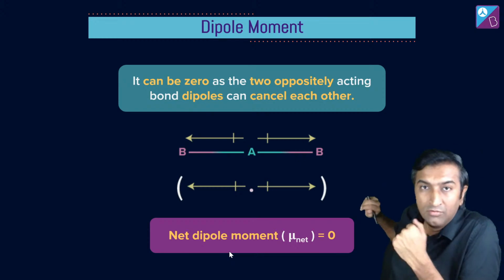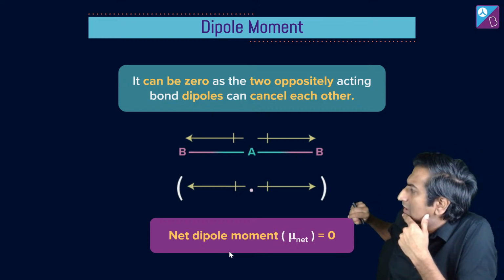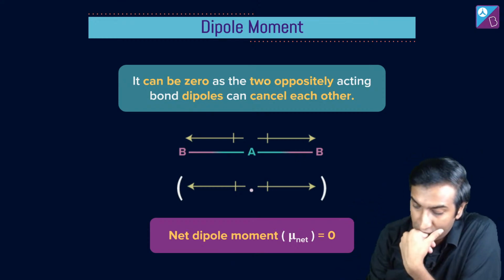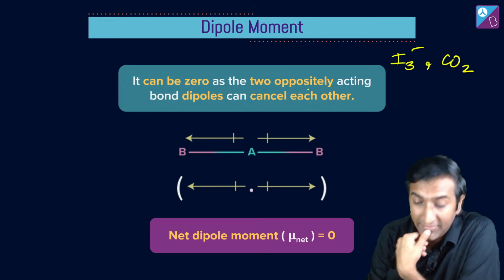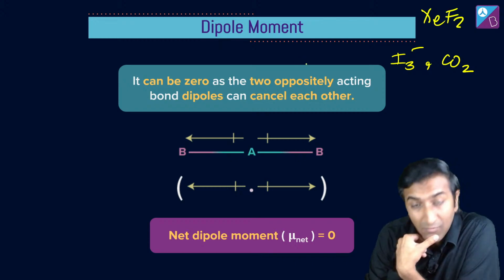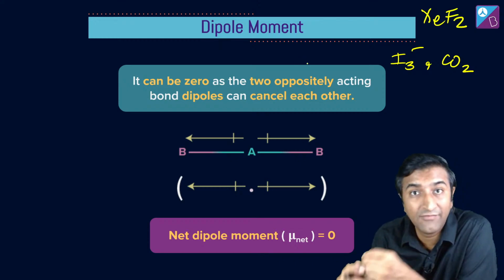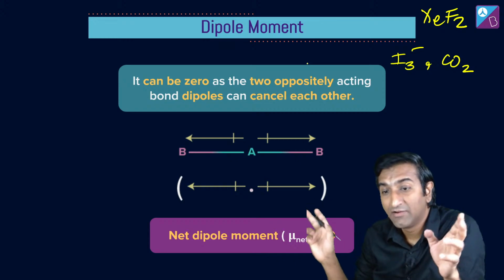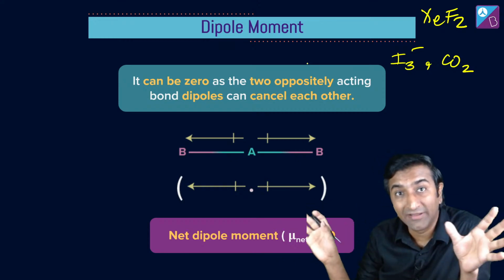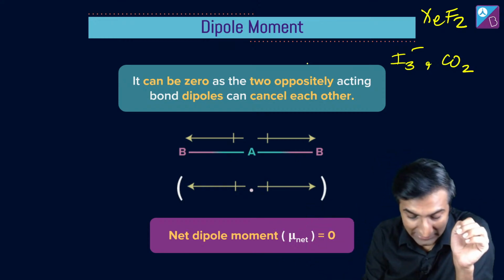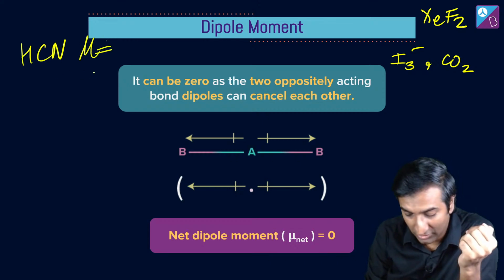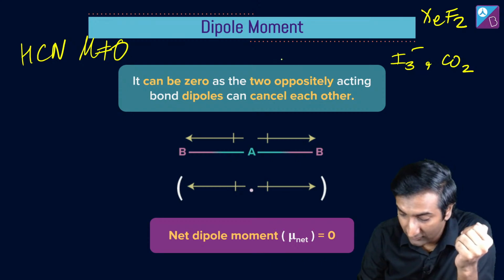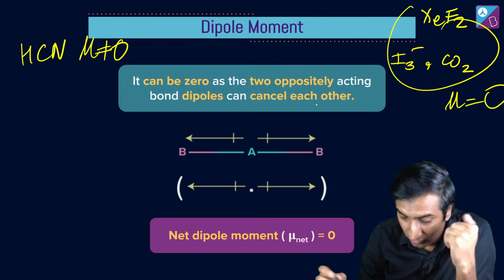You've got a linear compound. Linear compound कौन सा आता है? बहुत आते हैं, देखो I3 minus, CO2, और कोई आते हैं linear, और भी एग्जांपल दो, XeF2, any more? Think about it. All of these will have zero dipole moment. क्यों? They are linear और दोनों तरफ सेम एटम है, अलग अलग एटम नहीं है. I'll give you an example of linear compound जिसमें नहीं है, HCN, here mu is not equal to 0, but in all of these mu is equal to 0. How?